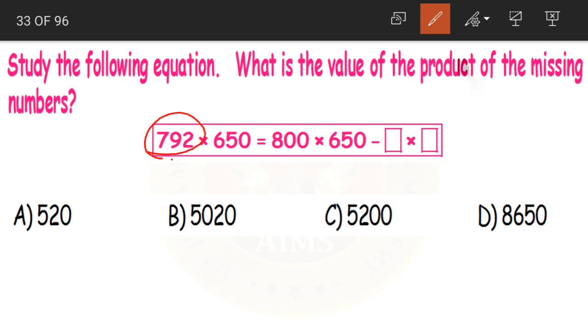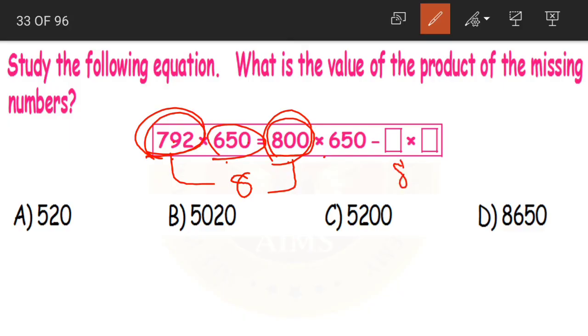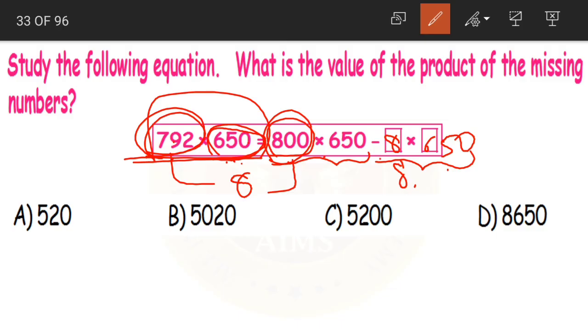See, we were having 792 into 650. We just needed to multiply these two. But what we did, instead of 792, we multiplied 650 with 800. So how much should we remove? 800 minus 792 is equal to 8. So if we remove only 8, will it be enough? No. We again need to multiply that 8 with 650. 8 into 650. So when we subtract this product from this product, then only we will get 792 into 650. So these are the missing numbers here, right?